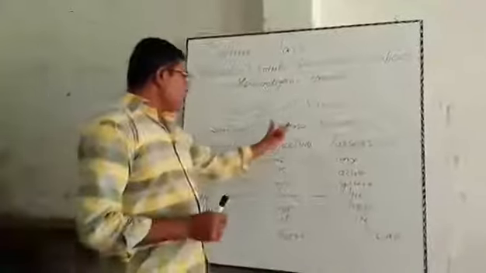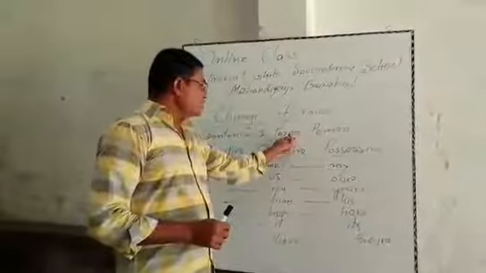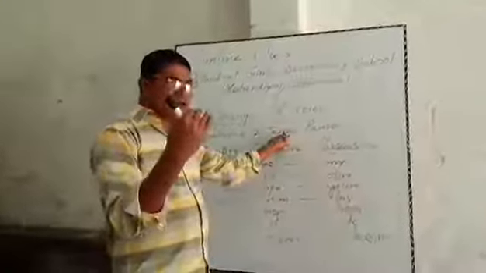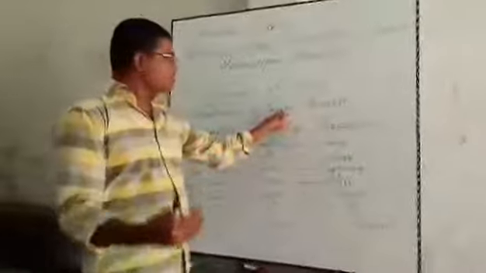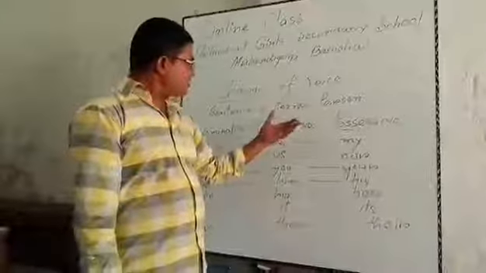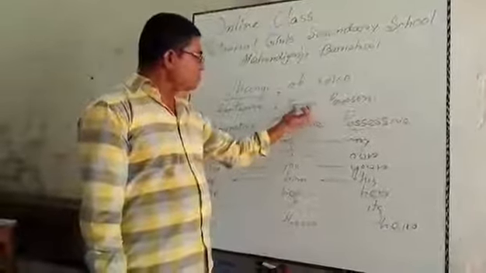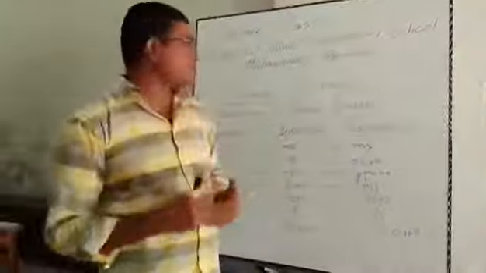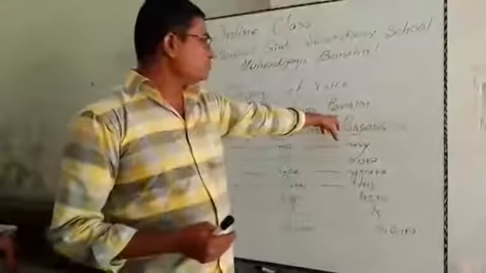Tense is another important thing, because in order to change the voice, there is a use of change of tense and person.